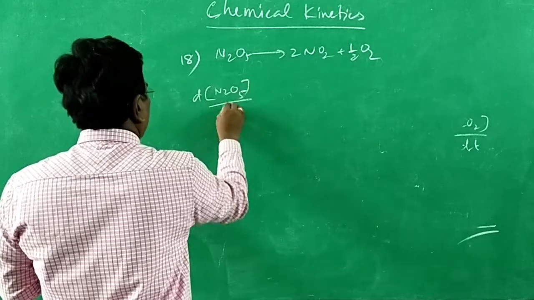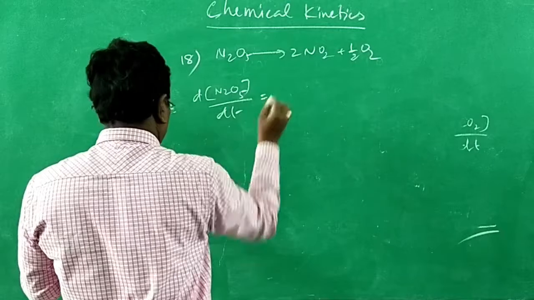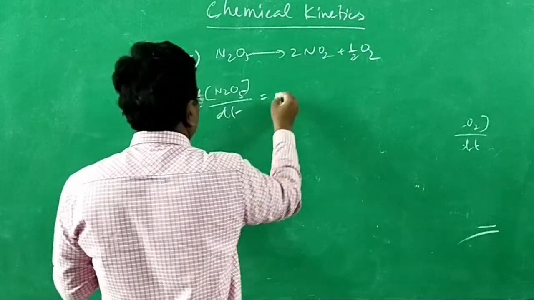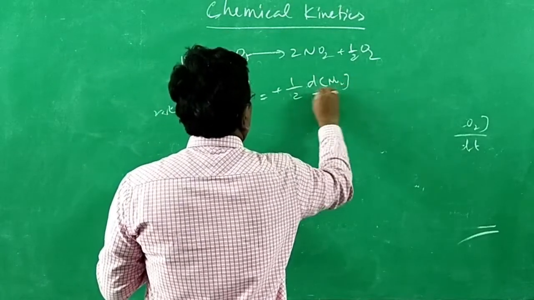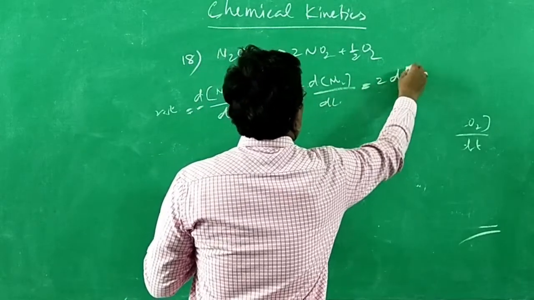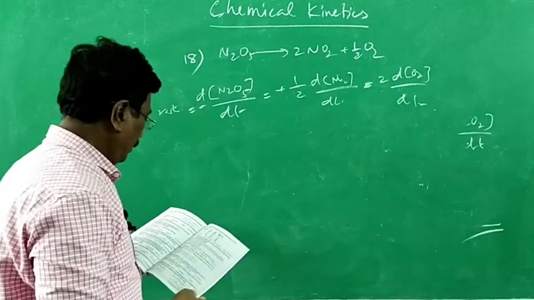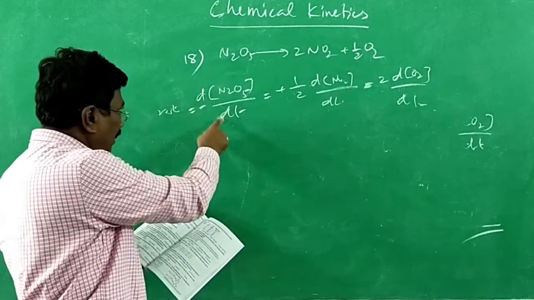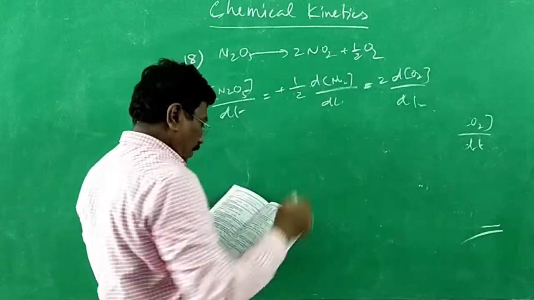Rate is equal to minus d[N2O5]/dt, equal to plus 1 by 2 d[NO2]/dt, equal to plus 2 into d[O2]/dt. Here 2 moles, therefore it is divided. Half mole, therefore 2 is multiplied.